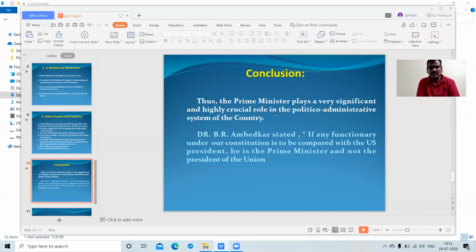So with a strong Prime Minister, the administration system of the country is also very strong. If certain ministries face administrative challenges, the Prime Minister also has to face these problems.